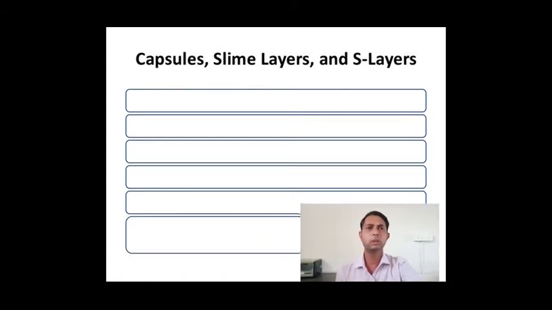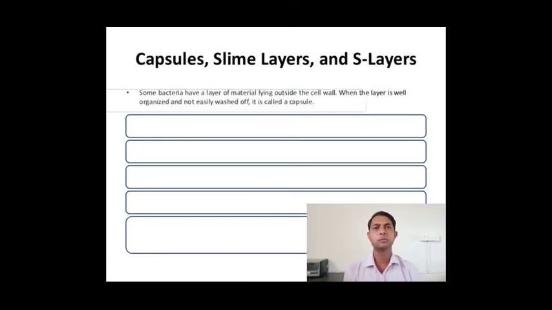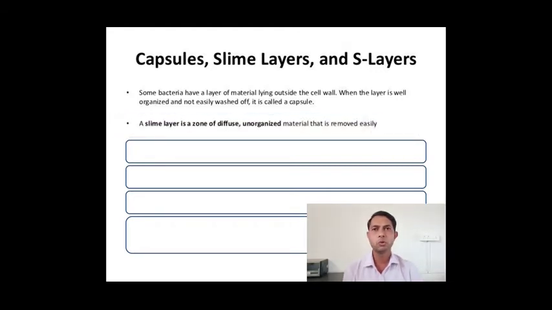Now moving to another part of the discussion, the presence of capsule, slime layer and S layer. These are the most important layers present towards the external side as protection. Some bacteria have a layer of material lying outside the cell wall.